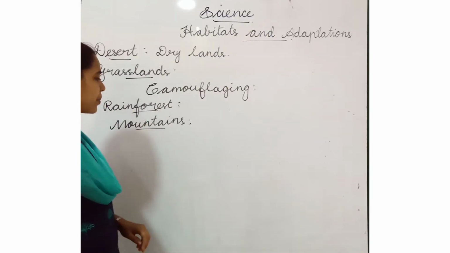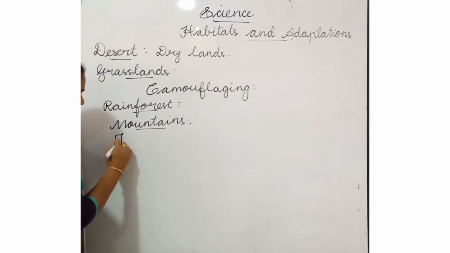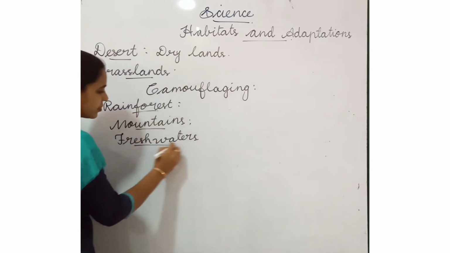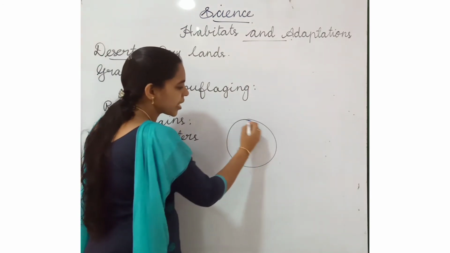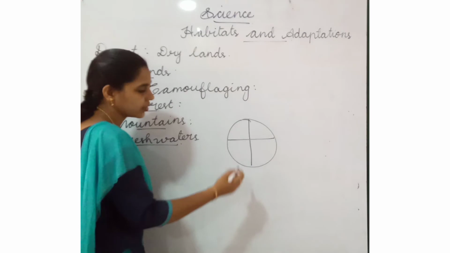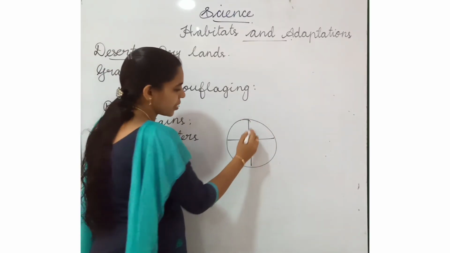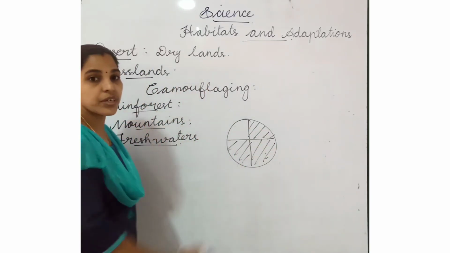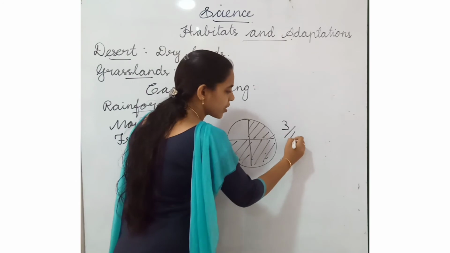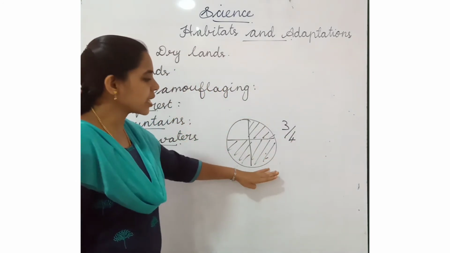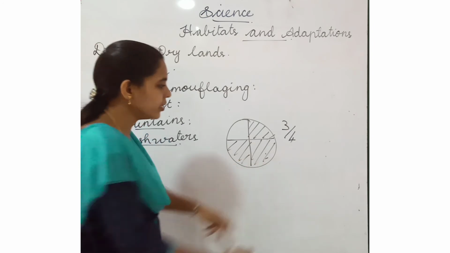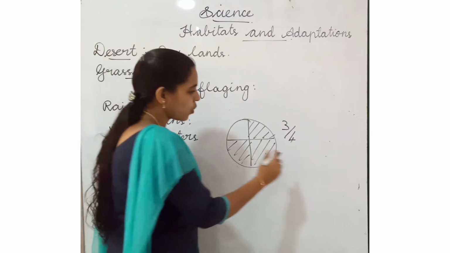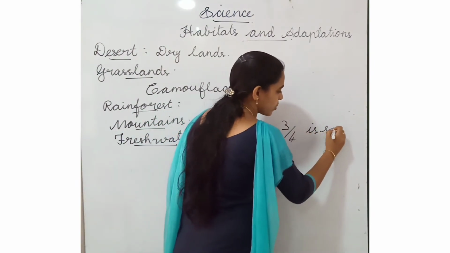Next type of habitat is fresh waters. Listen here, almost 3/4 of the earth's surface is covered with water. Most of this water is salty.